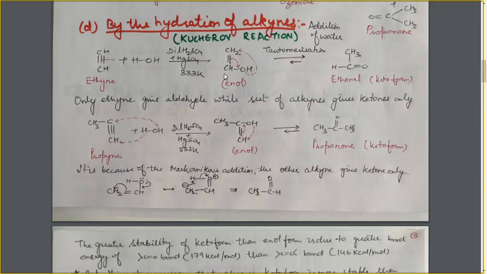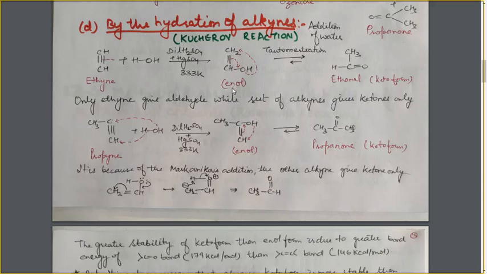In this way, the water molecule is added here and this product is formed. In this product, this carbon atom is having the double bond on one side and OH group on other side. So the same carbon atom is having the double bond as well as OH group. That's why known as the enol. En plus ol, enol. Such compounds undergo tautomerization to form the keto form, because the keto form is more stable as compared to enol form.